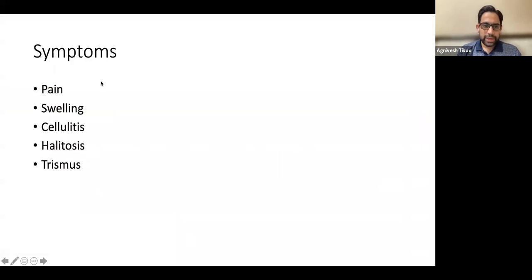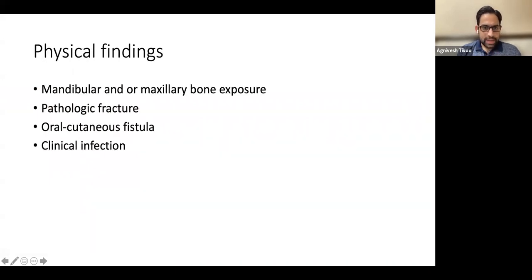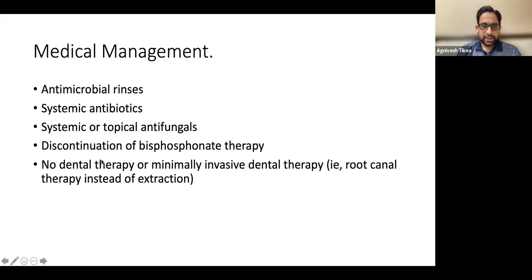The symptoms of ONJ or BRONJ may be pain and swelling in the area. There may be cellulitis, bad breath or difficulty in opening the mouth. And on examination, there may be an oral cutaneous fistula also. There may be infection, which is very severe. So in these cases, then surgery is needed.